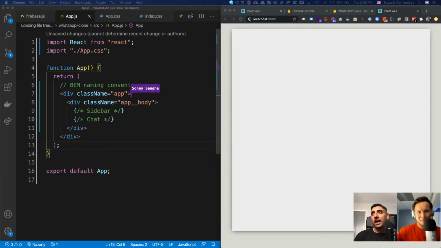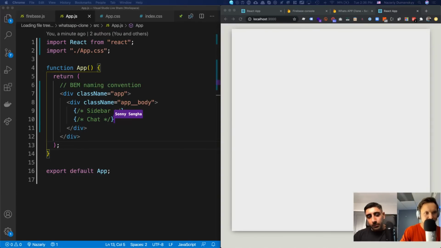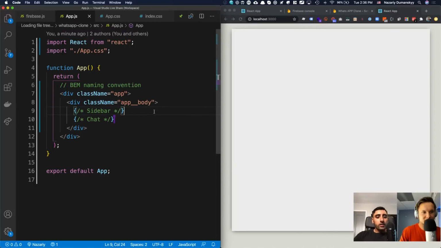Let's keep it going. So we've got app.js. Remember, we mapped out two of these components: sidebar and chat, right? For the sidebar, I'm going to go ahead and actually make that component. So Naz, if you want to show them how to make the first one, then after that I can speed it up. So let's create a new file called sidebar.js.